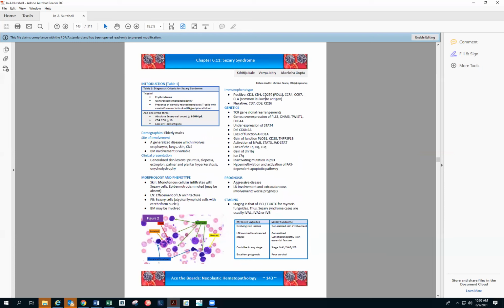Sézary syndrome, again, this is something that you have to remember. CD4, yes, but also PD1. So CD279, as I was saying, that's PD1. So PD1, CD4, you have to remember in Sézary syndrome. Negative for CD8 and downregulation of CD7.